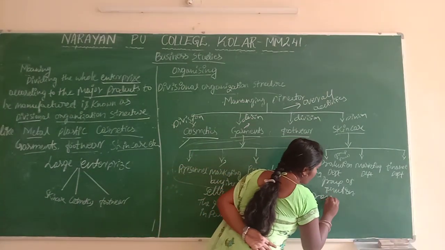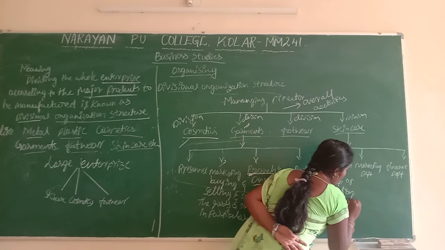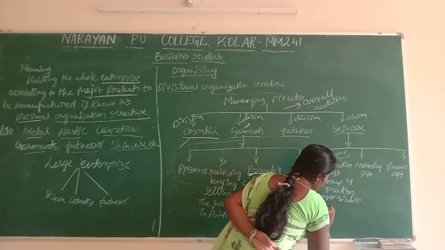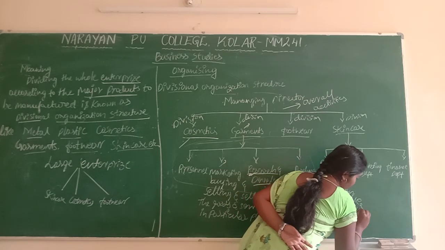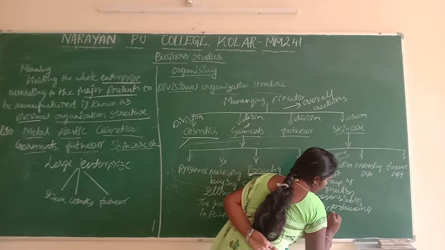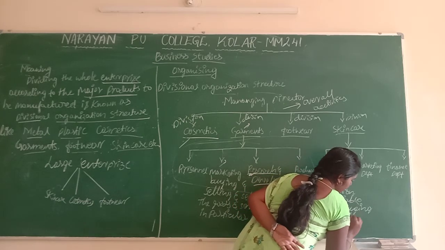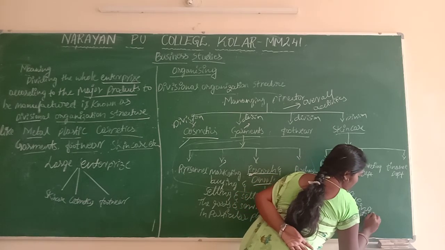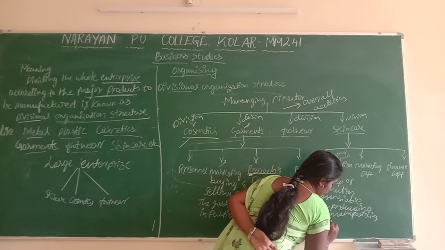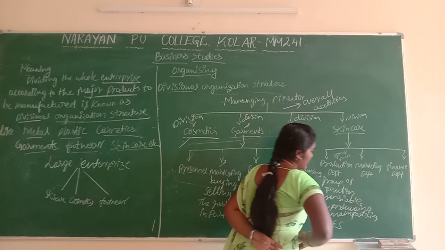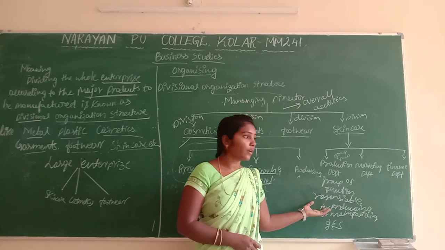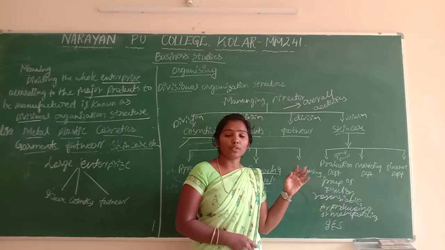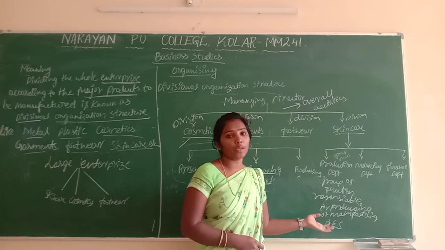What is the responsibility for that? Producing and manufacturing the goods and services. It is a group of functions responsible for producing the goods and services. That is called the production department.